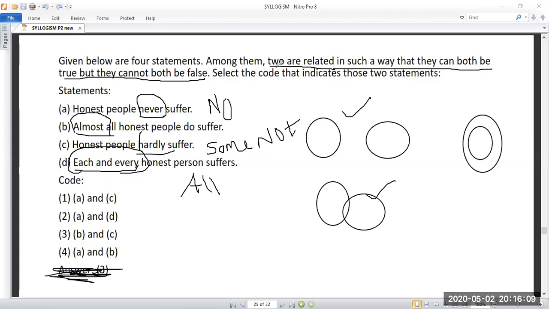So check the condition. The two are related in such a way that they can both be true. So check whether the two can be true, but they cannot both be false. If you are eliminating one answer, it means you cannot eliminate the other. So that is the case. They cannot both be false.